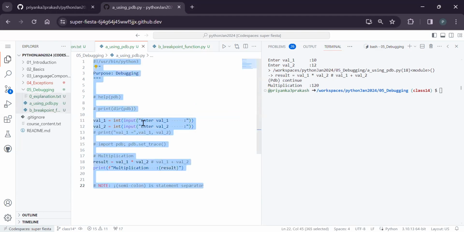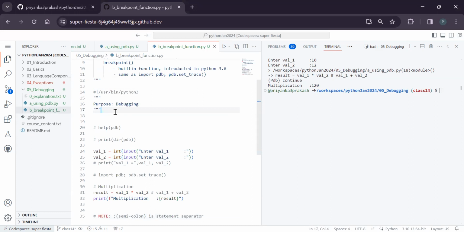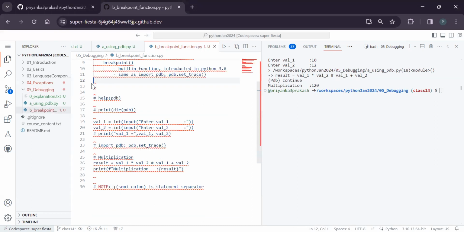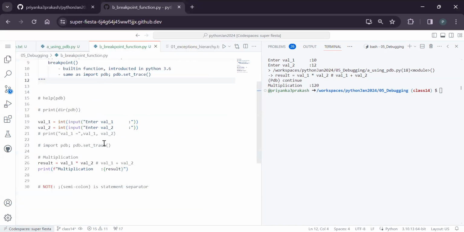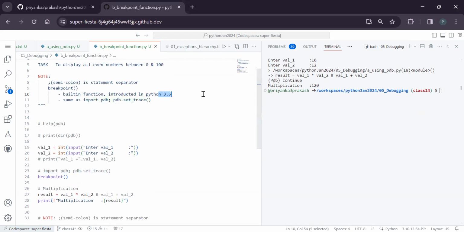Whatever code we have, I can copy and paste the same code here. So the point here is that instead of this pdb.set_trace, we can just replace it with a breakpoint. Instead of writing two lines every time, people can use it. This came from Python 3.6 onwards.